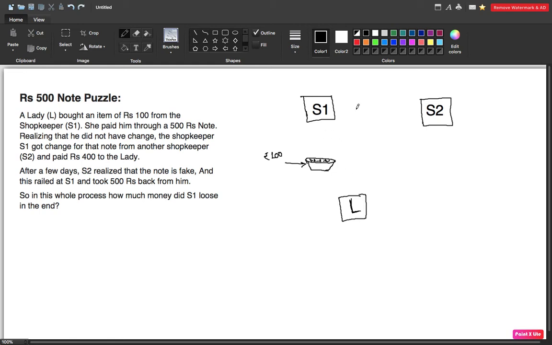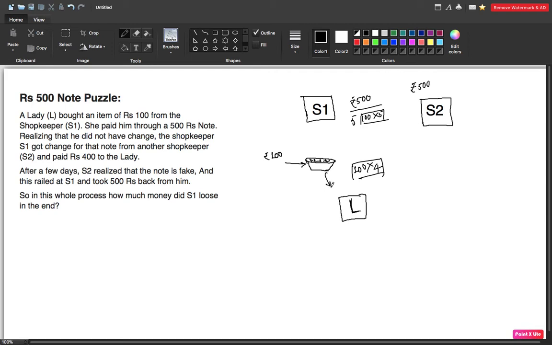So the lady will give a rupees 500 note to shopkeeper S1, and S1 doesn't have the change for this 500 rupees note. So what will happen? He will give this rupees 500 to the other shopkeeper S2, and S2 in return will give him five 100 rupees notes. Okay, so now he will give 400 rupees to the lady, along with vegetables worth 100 rupees.